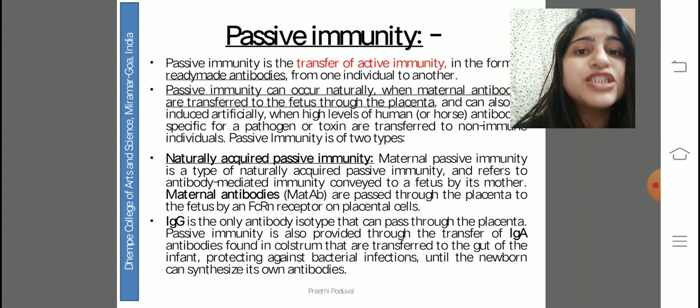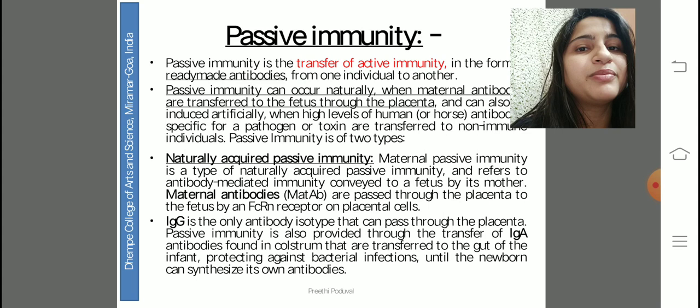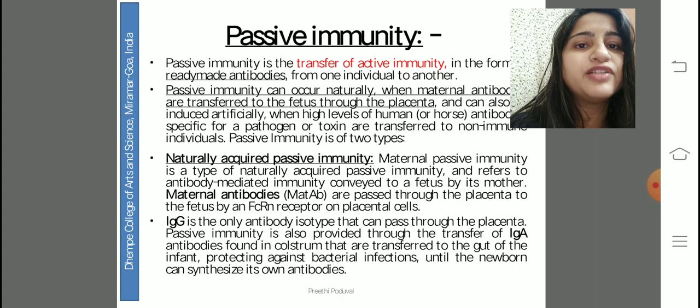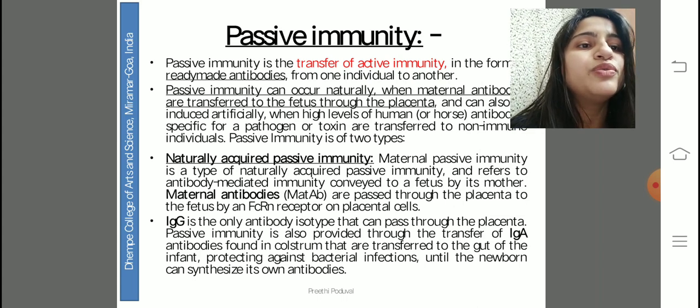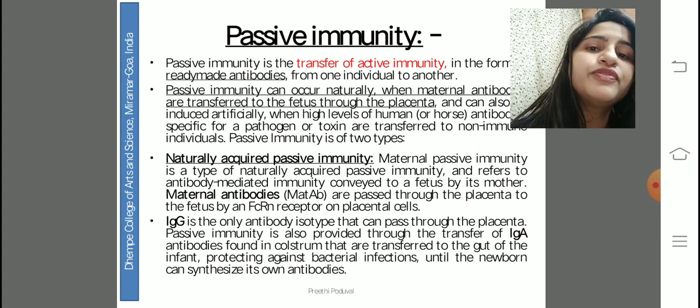Passive immunity is a transfer of immunity, which is active immunity, in the form of ready-made antibodies from a healthy person to a person requiring these antibodies. It also occurs through the passing of antibodies through maternal transfer via the placenta when the individual is in the fetal form, and also via colostrum, the first milk of the mother.